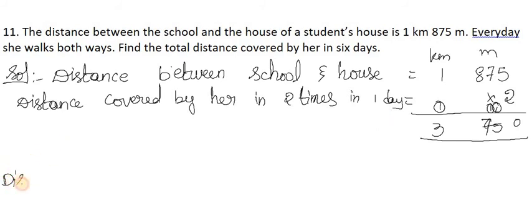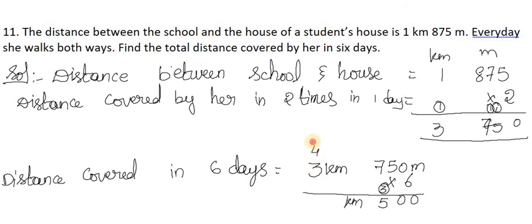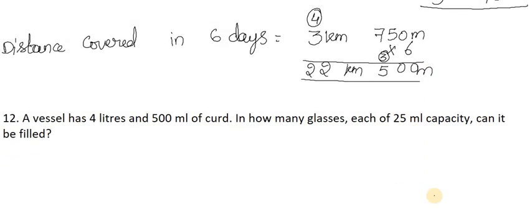Now distance covered in 6 days is equal to 3 kilometers 750 meters multiplied by 6. 6 zeros are 0, 6 5s are 30, 6 7s are 42 plus carry 3 is 45, 6 3s are 18 plus carry 4 is 22. So for all the 6 days, 22 kilometers 500 meters she is going to walk.